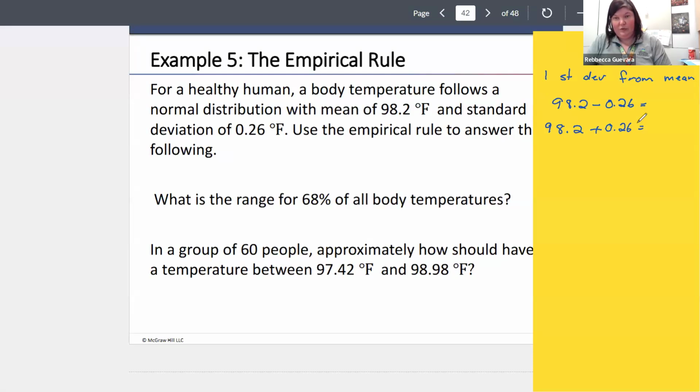So 98.2 minus 0.26 is going to give me 97.94. And then if I add it, I should end up with 98.46. So the range of 68% of my body temperatures is going to be between 97.94 degrees Fahrenheit and 98.46 degrees Fahrenheit.